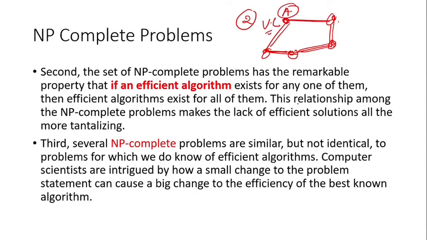So the relationship among NP complete problems makes the lack of an efficient solution all the more tantalizing. This is another interesting thing. If anybody comes up with a solution, then other problems also will be solved immediately, but no one is able to solve the first problem. Third, several NP complete problems are similar but not identical to problems for which we do know an efficient algorithm. Computer scientists are intrigued by how a small change to the problem statement can cause a big change to the efficiency of the best known algorithm. So this is the NP complete set.